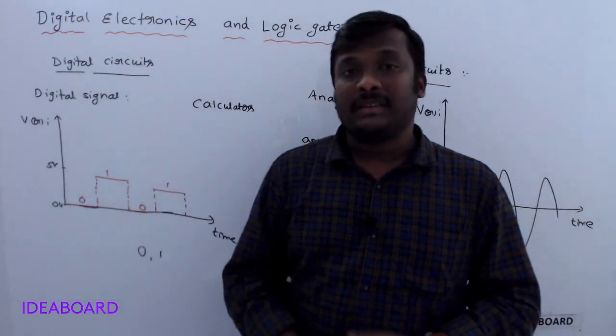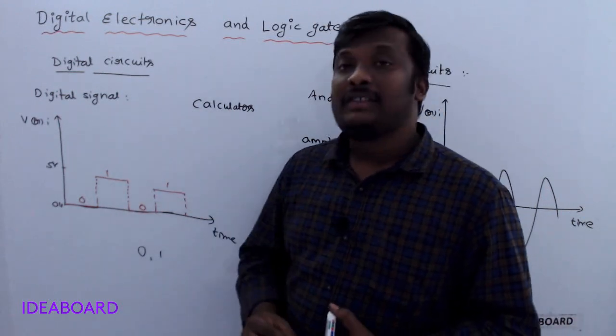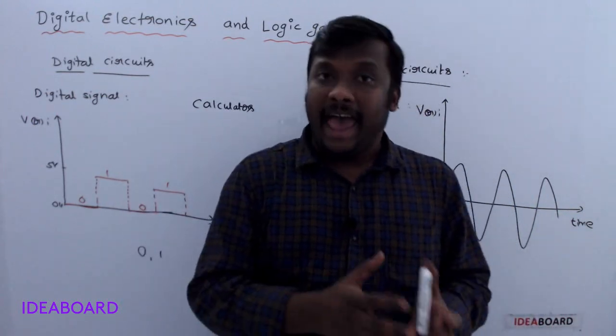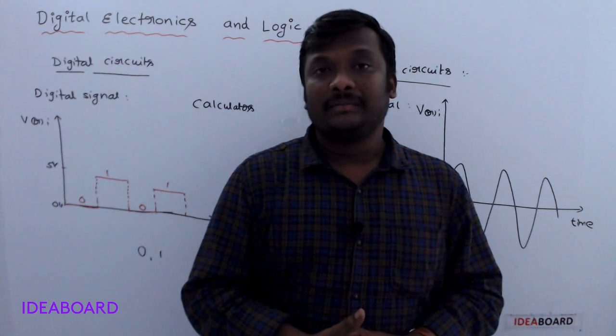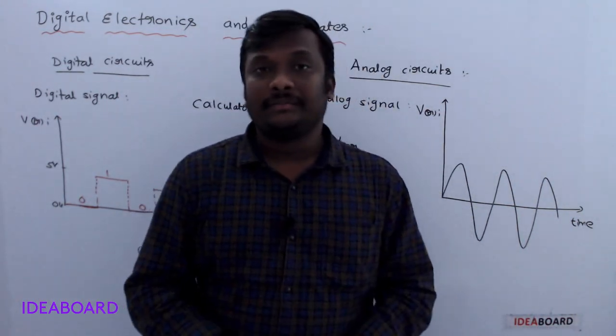Digital circuits are the best. Why? Because the results that come from digital signals are faster, more accurate and more reliable when compared with analog signals or analog circuits.